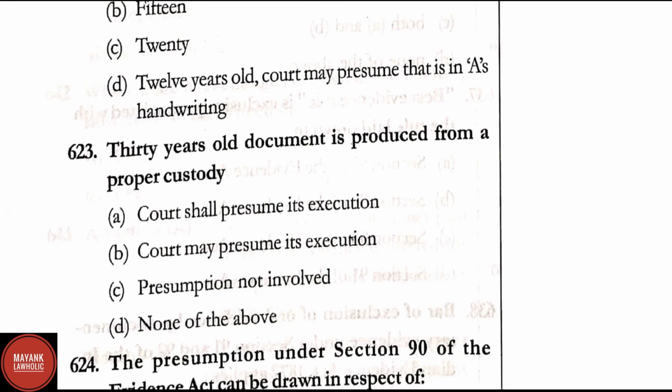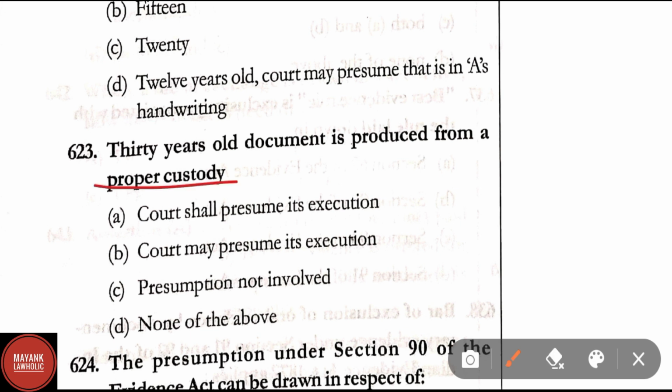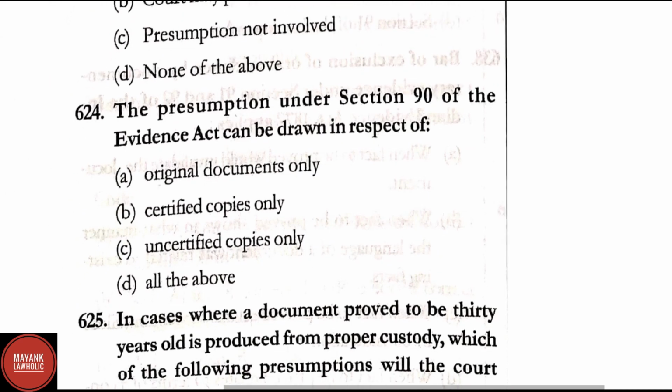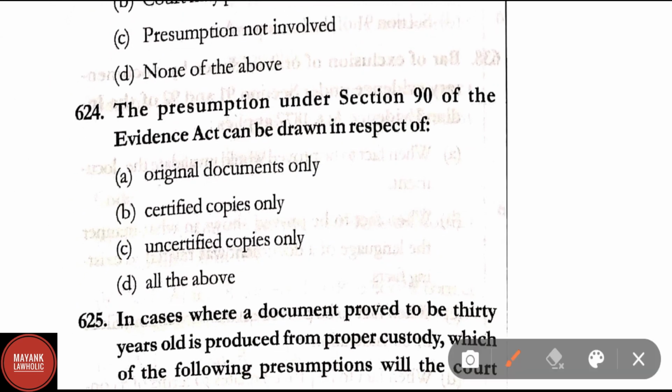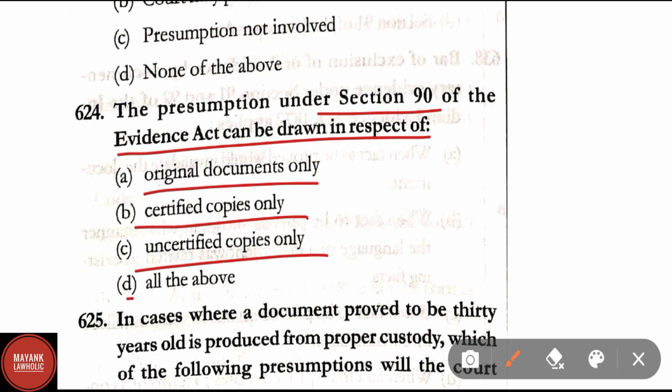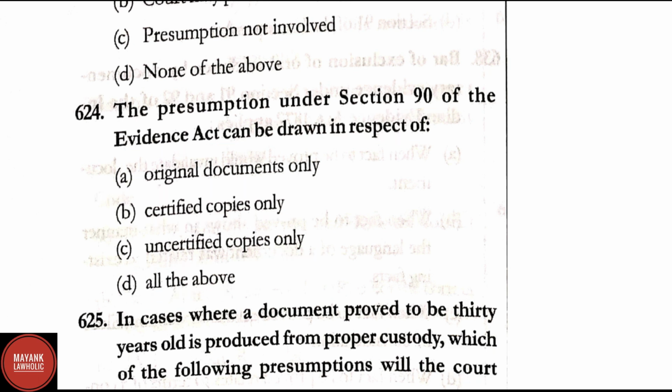Question number 623. 30-year-old document is produced from a proper custody. Here court may presume its execution. Question number 624. The presumption under section 90 of the Evidence Act can be drawn in respect of original documents only, certified copies only, uncertified copies only, all of the above. Correct answer here is option A, that is original documents only.